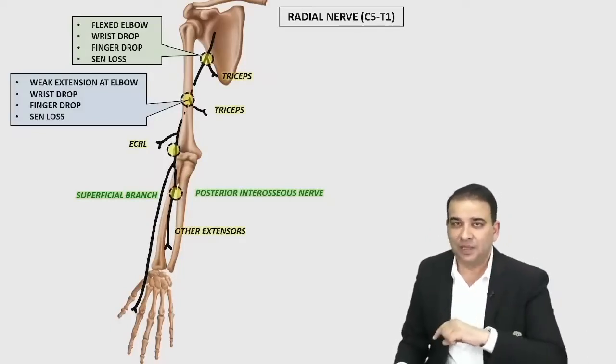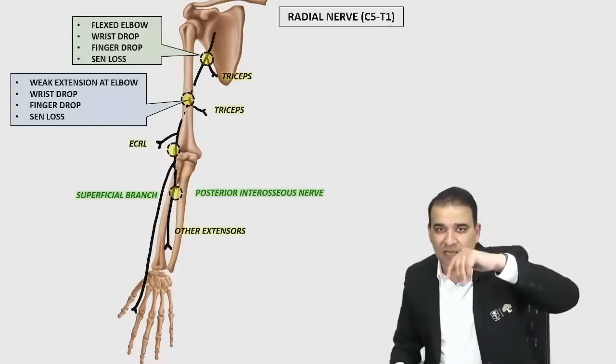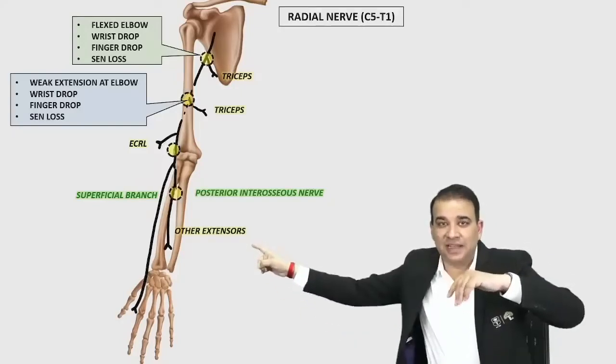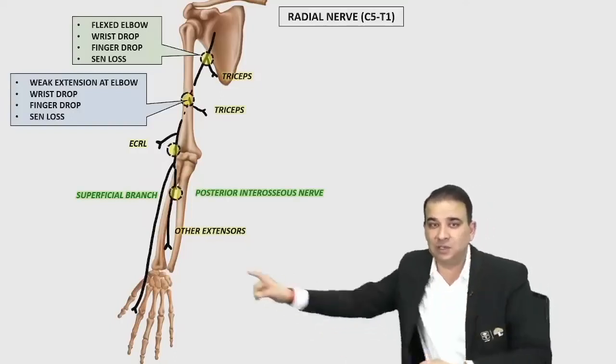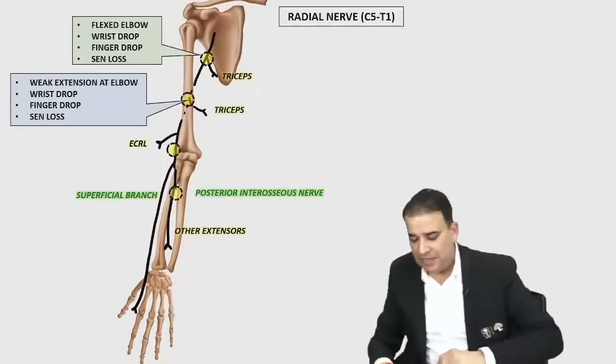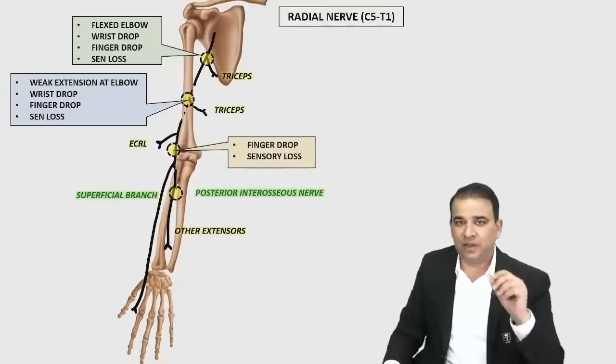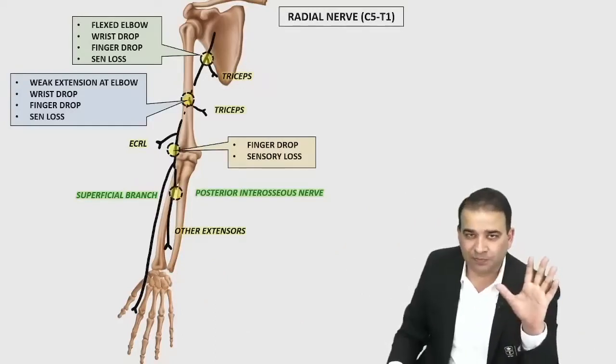and rest is same. So no wrist drop, but finger drop is there because finger extensors are still affected here. Finger drop is there along with the sensory loss because still the superficial branch is involved. So there will be sensory loss in this case. Finger drop and sensory loss, no wrist drop.